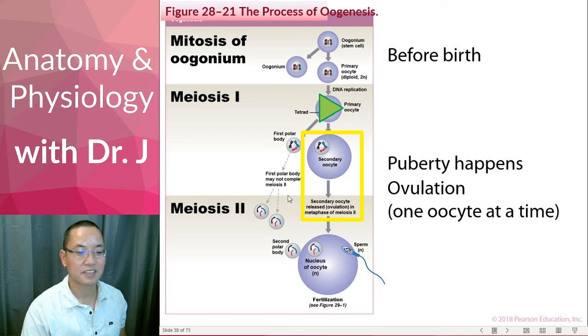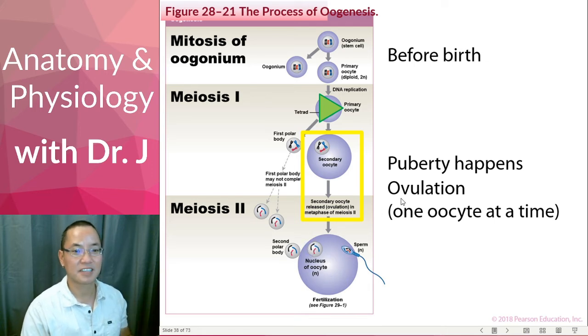So during the process, it divides by half and half. This 2n here, 4n, with n referring to the sets of chromosomes, so 4 sets here. You divide by 2, you get 2 sets of chromosomes. You divide by 2 again, and now you have just 1 set of chromosomes.